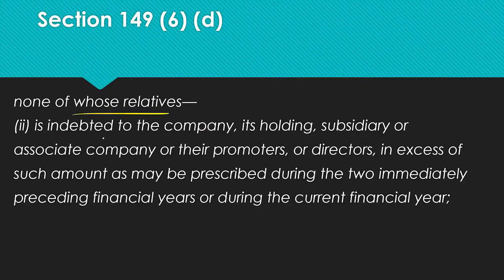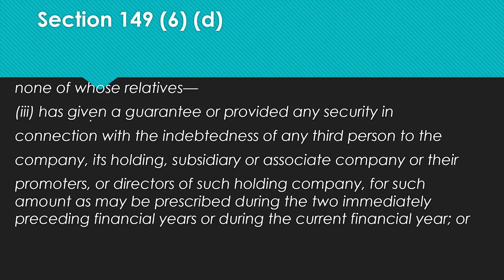Further, none of whose relatives is indebted to the company, its holding, subsidiary or associate company in excess of the amount as may be prescribed in the 2 preceding years. So we should not have any relative who has taken any loan from the company. Indebted means loan or any liability. That will affect the independence.